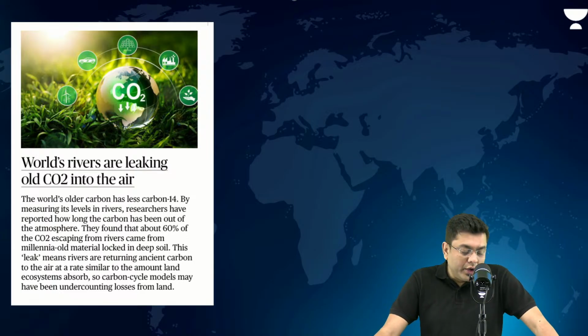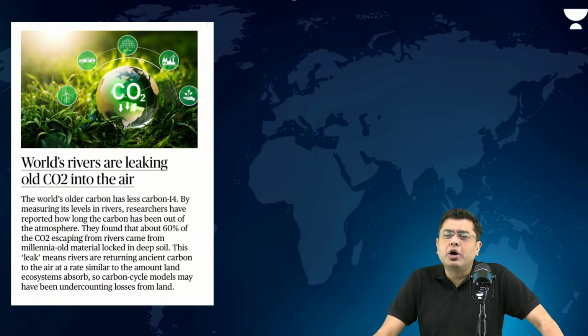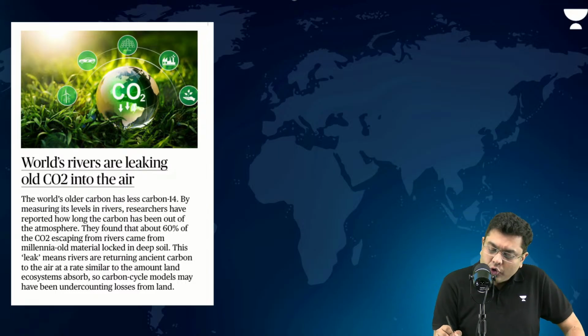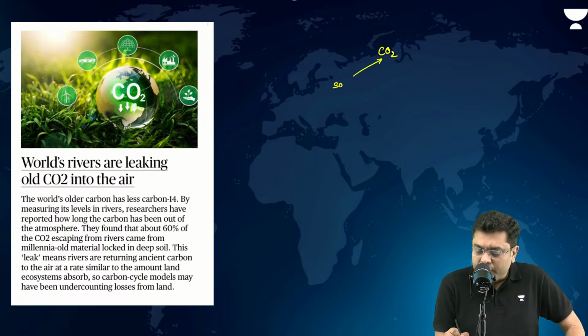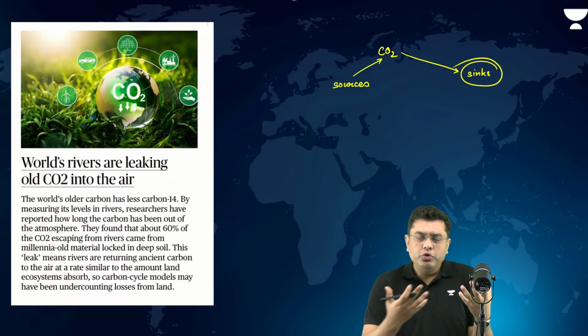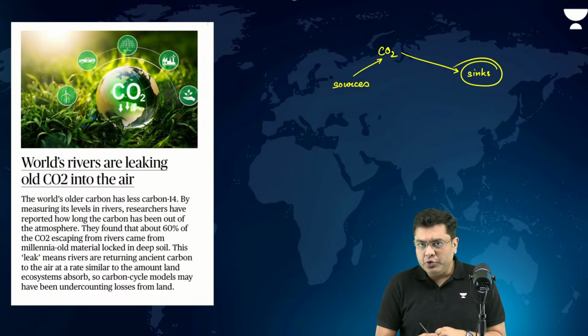Now, the world's rivers are leaking old CO2. Basically, when we talk about carbon dioxide, we know that carbon dioxide has certain sources and certain sinks. Sources which emit CO2, sinks which absorb CO2.